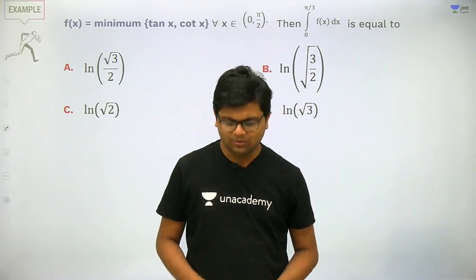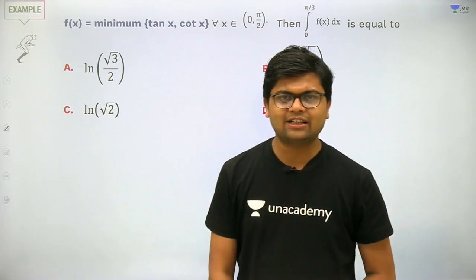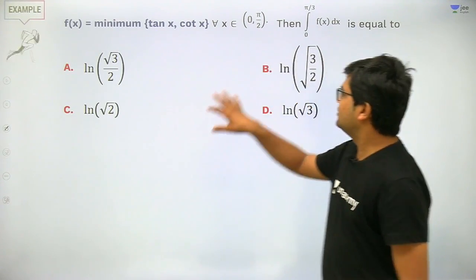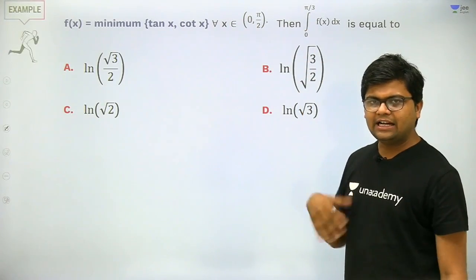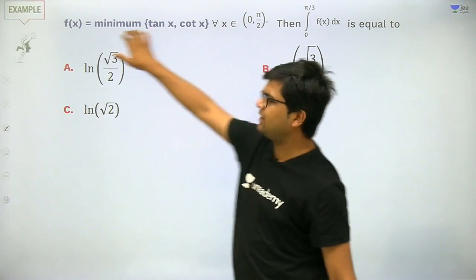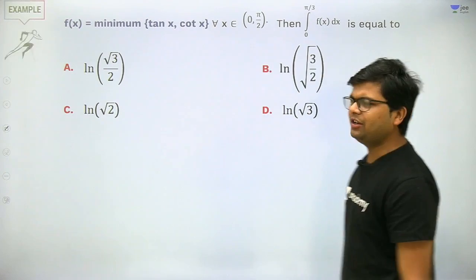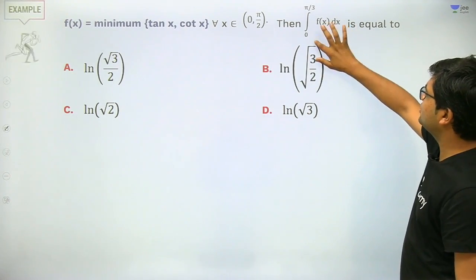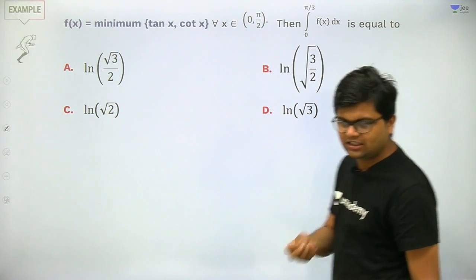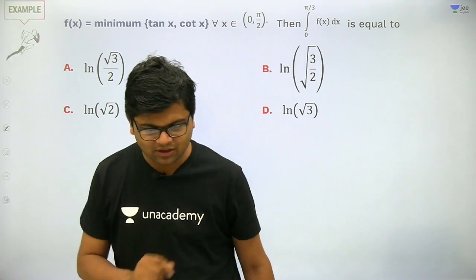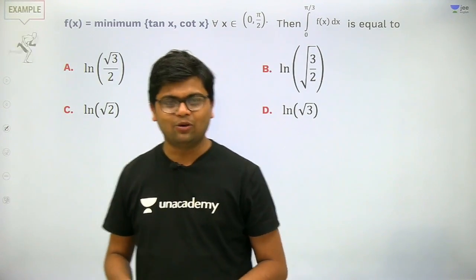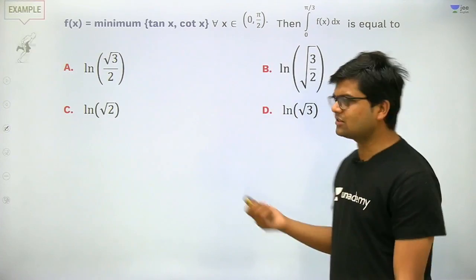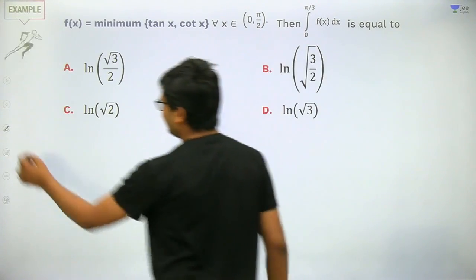f(x) is equal to the minimum of tan x and cot x in the interval 0 to pi by 2. If that is the definition of f(x), then we need to integrate f(x) from 0 to pi by 3. This is the basic question that we need to solve. So let's start solving it.